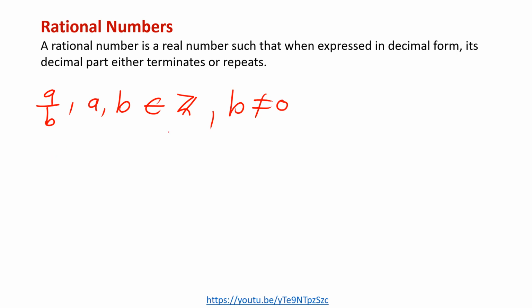The reason why b shouldn't be equal to 0 is because when b is equal to 0, the solution of this fraction becomes undefined, because any number over 0 is what? Is undefined. So this is why I'm saying b should not be equal to 0 for this fraction to qualify to be what? A rational number.